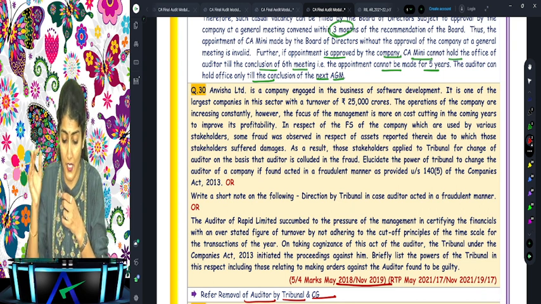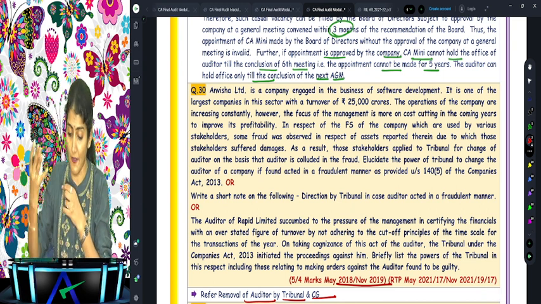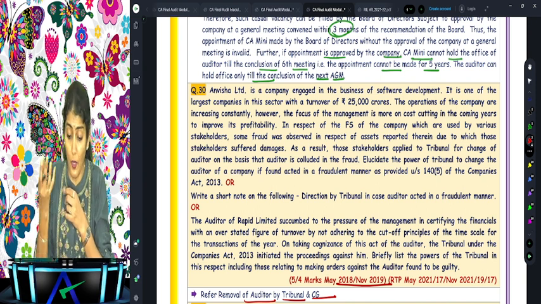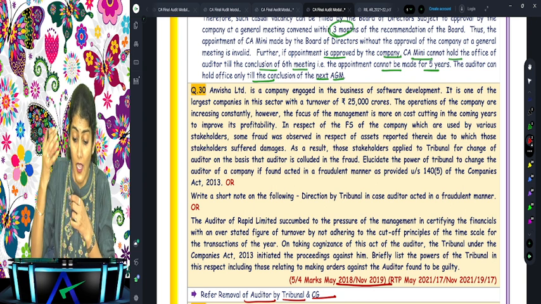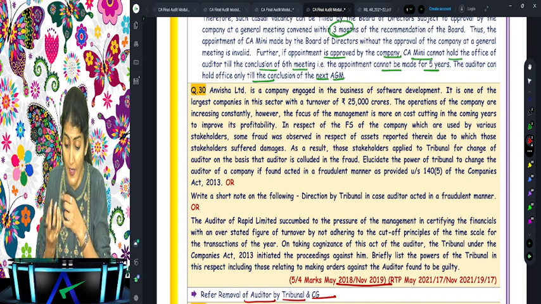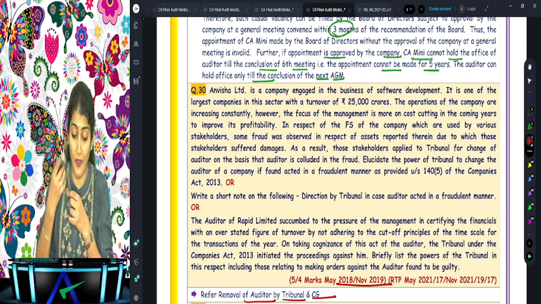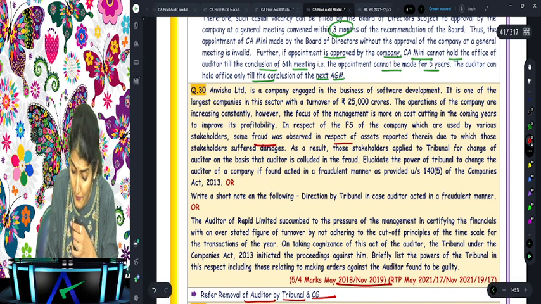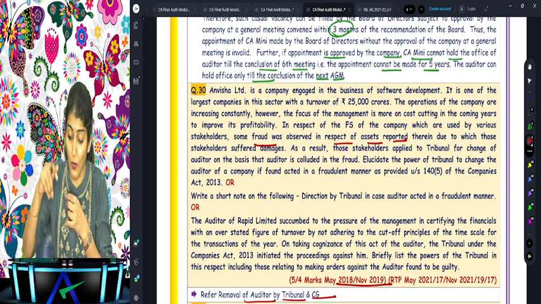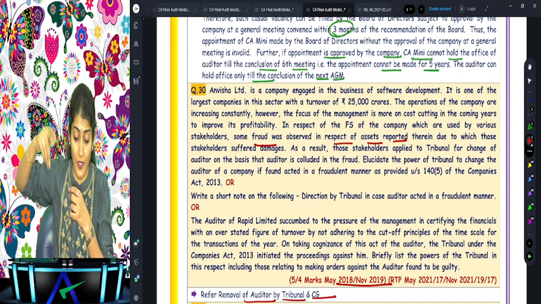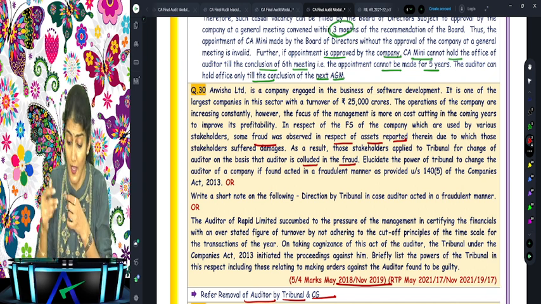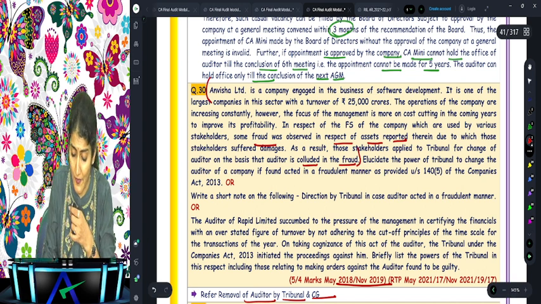What does it say? Anvisha Limited is a company engaged in the business of software development. It is one of the largest companies in this sector with a turnover of 25,000 crore. The operations of the company are increasing constantly. However, the focus of the management is more on cost cutting in the coming years to improve its profitability. In respect of the financial statements which are used by various stakeholders, some fraud was observed in respect of the assets reported therein, due to which stakeholders suffered damages. As a result, those stakeholders applied to the tribunal for change of the auditor on the basis that the auditor colluded in the fraud. That is, he has participated in the fraud. Elucidate. So all this would not have been written also, okay.